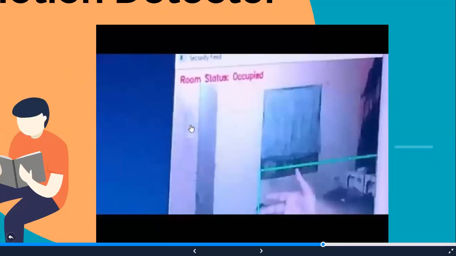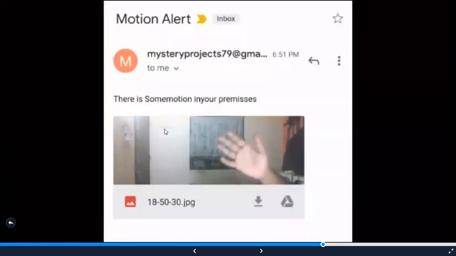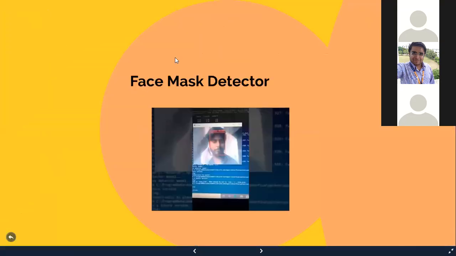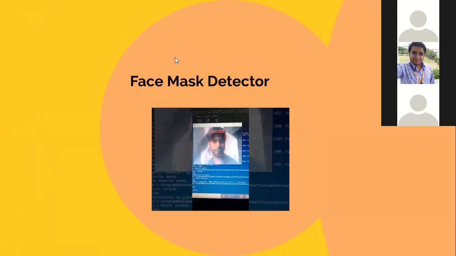So, as you can see, we can just see the video first, and then I will explain. The camera is showing that the room is unoccupied, and if my hand comes in under the camera range, then it shows that it is occupied and sends me an email for that. That was a simple project related to motion detection through a camera and sending notifications. Is it clear?